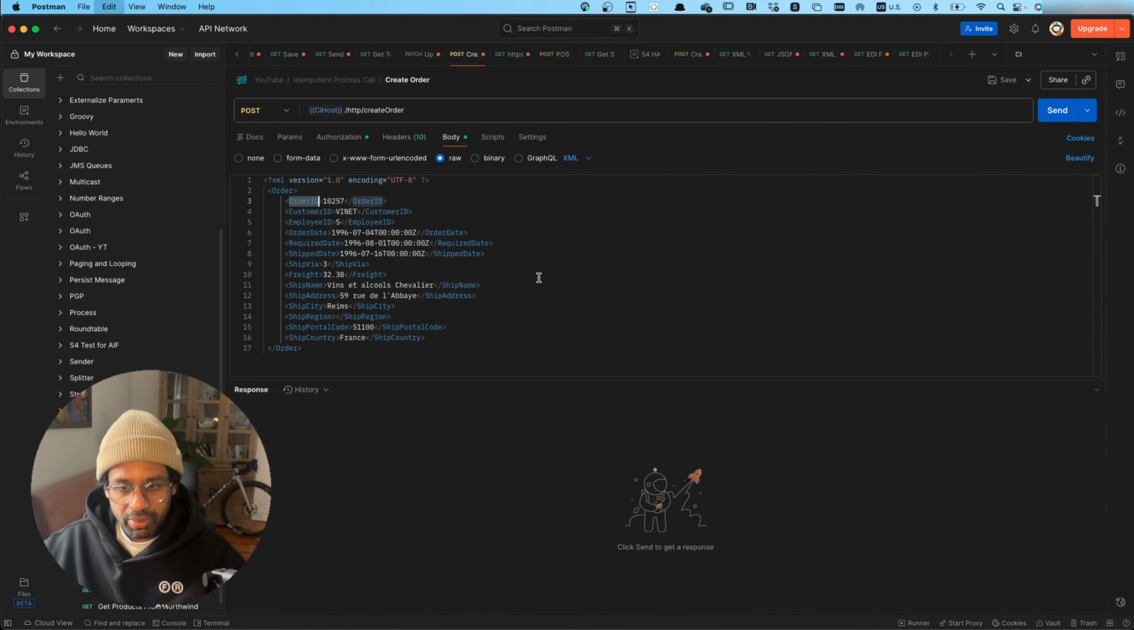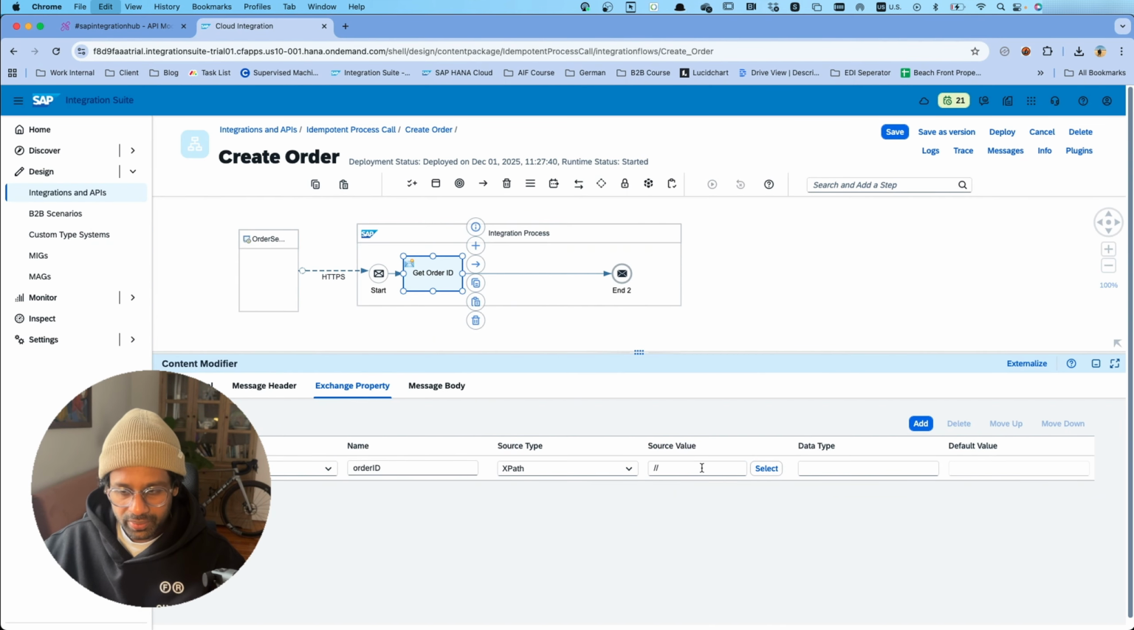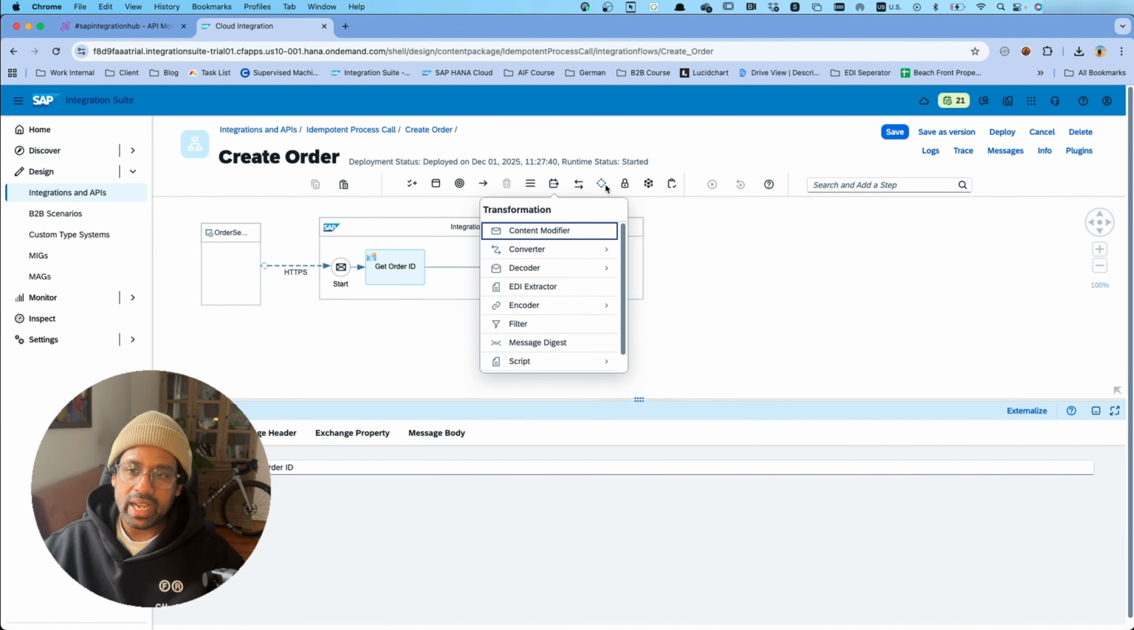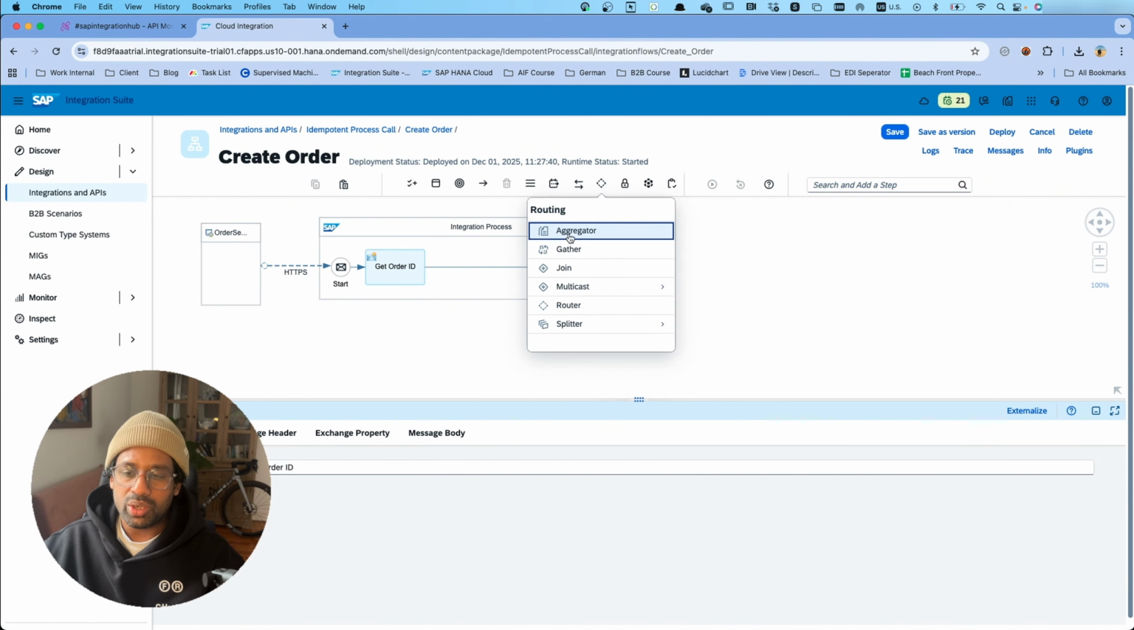So the name of the element is order ID. Using this kind of XPath expression, we can get the value of the order ID. Now the next step is for us to identify whether this order ID is a duplicate or not. This is where we will use an idempotent process call.